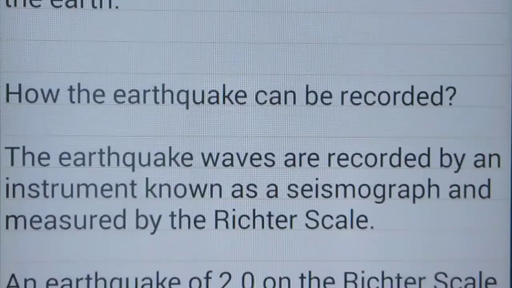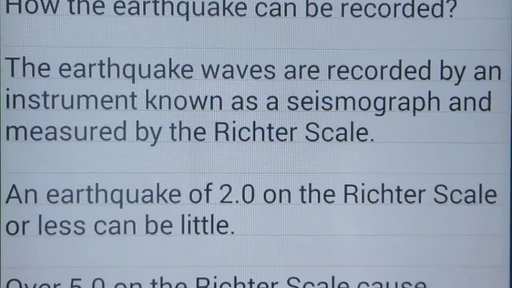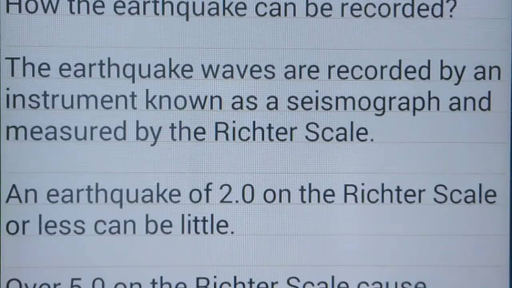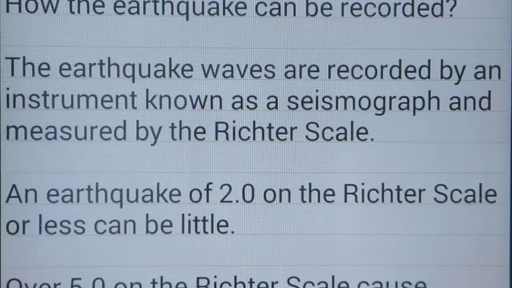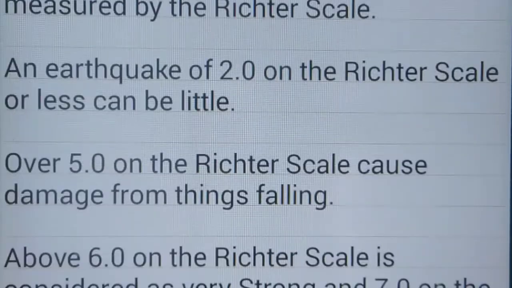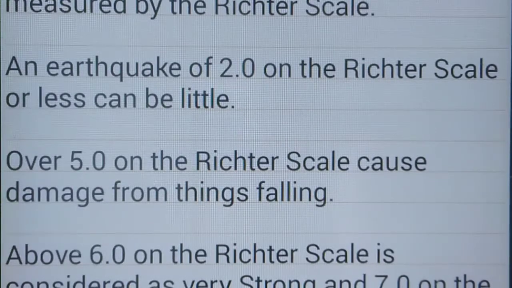How can an earthquake be recorded? The earthquake waves are recorded by an instrument known as a seismograph and measured by the Richter scale. So: record with a seismograph, measure with the Richter scale. An earthquake of 2.0 on the Richter scale or less is little.